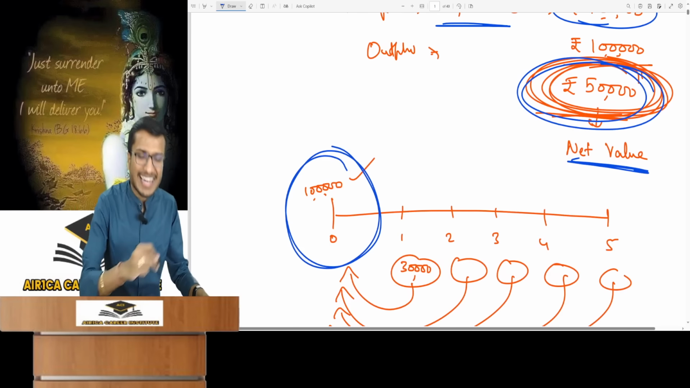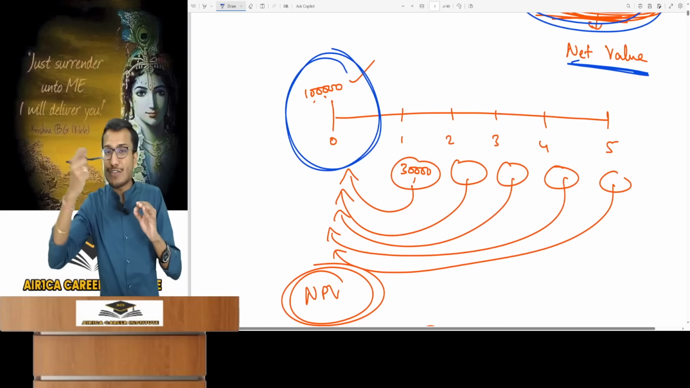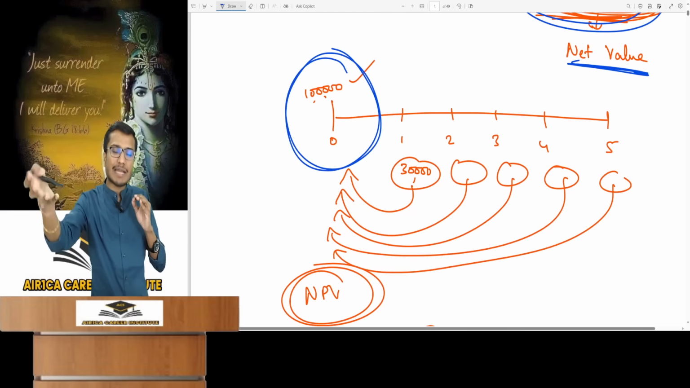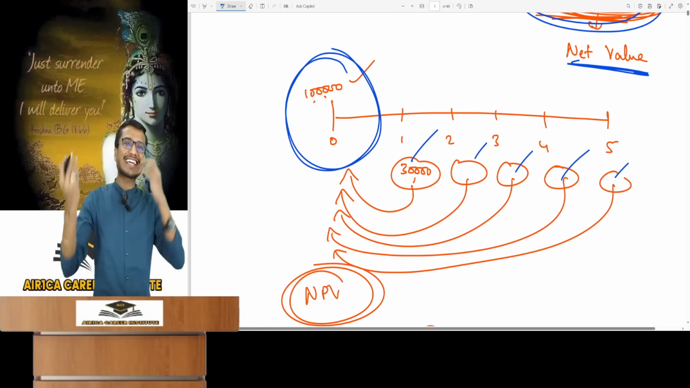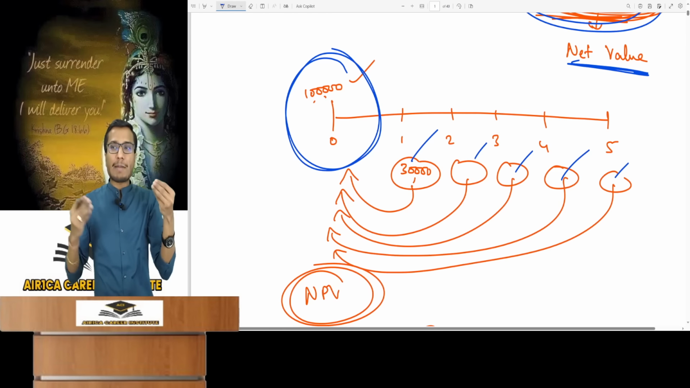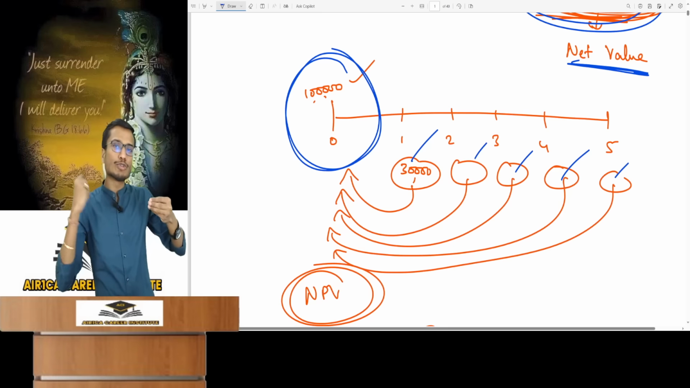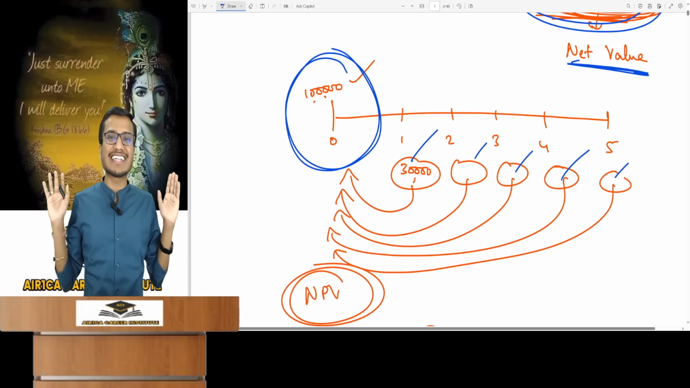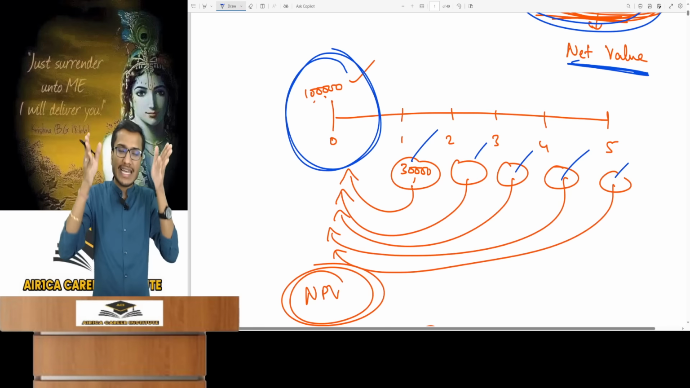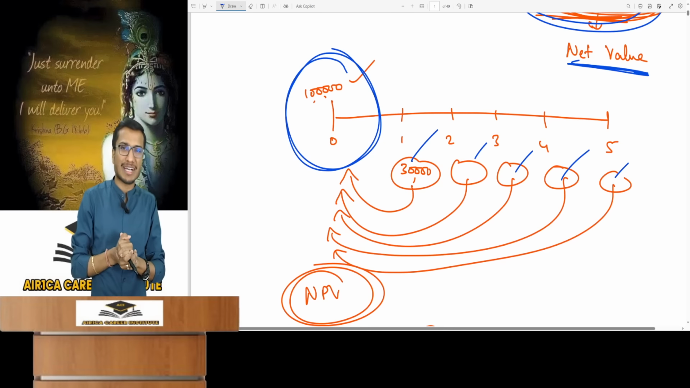That you are investing 1 lakh today, but the cash inflow you will get after investing in this machine will be at the end of each year. 30,000, 30,000, 30,000 at the end of each year. So the cash flows that you're going to get will be received in the future. The investment is today, the timeline is different. You cannot compare them. In decision making, we understand that only cash flows of the same time period can be compared.